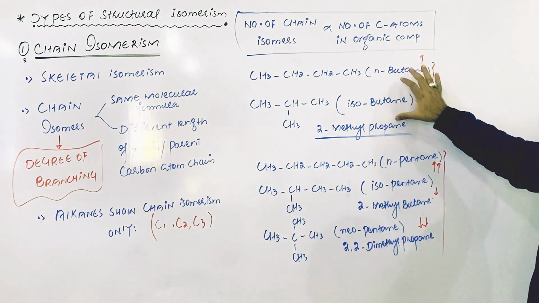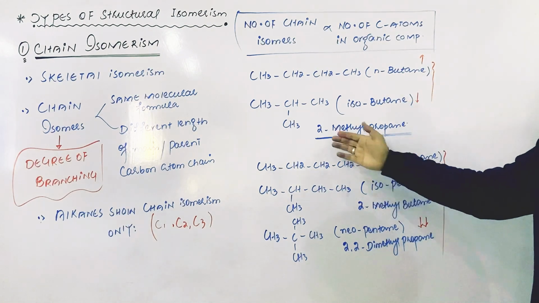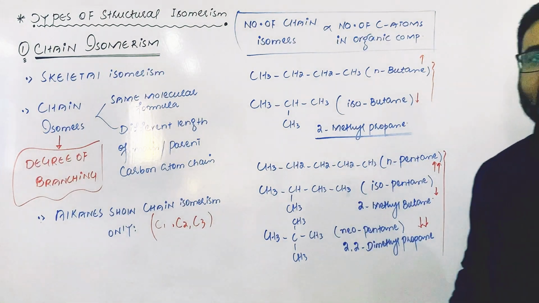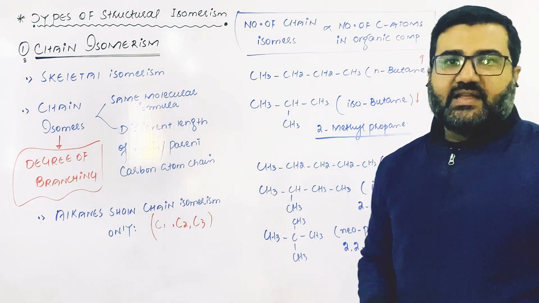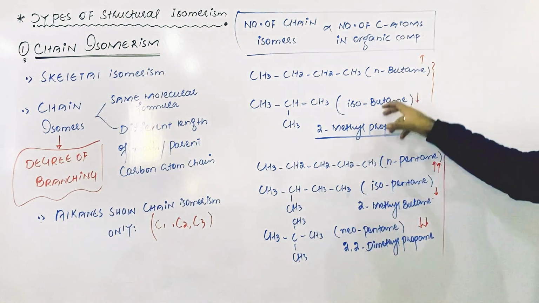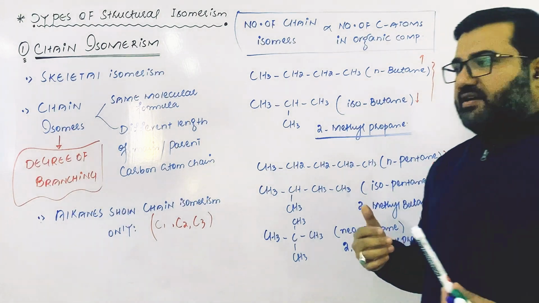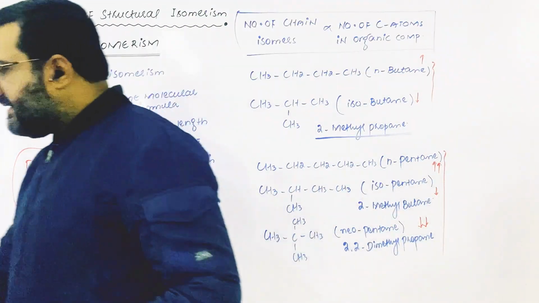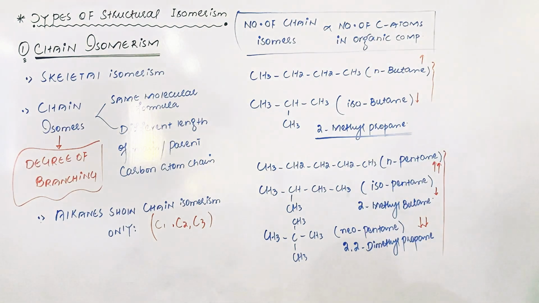So on combustion or burning, these isomers will give the same product, which means that their chemical properties will remain the same. So the physical properties of the chain isomers are different, but their chemical properties are the same. Not only alkanes show chain isomerism; there are other classes of organic compounds which also show chain isomerism. I am going to give you some examples later on.